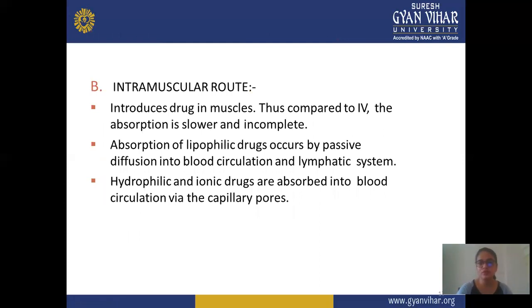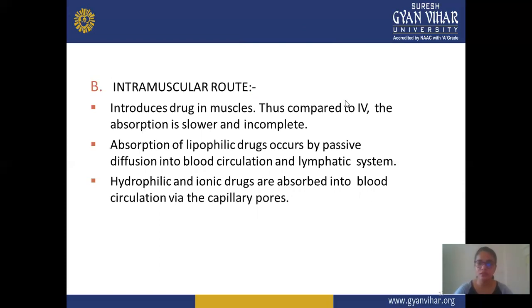Next is the intramuscular route. It is the second route of the parenteral routes. In this, the drug is introduced into muscle. Compared to IV, absorption is slower and incomplete. Lipophilic drugs are absorbed by passive diffusion into blood circulation and the lymphatic system. So the intramuscular route shows slower, incomplete absorption compared to the intravenous route, and the drug may not directly reach systemic circulation.